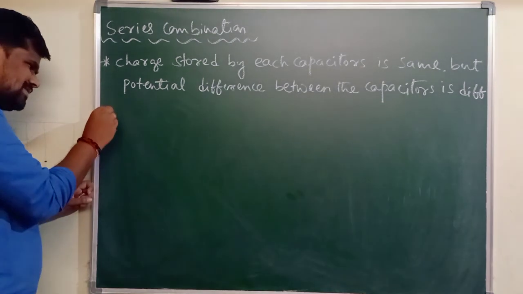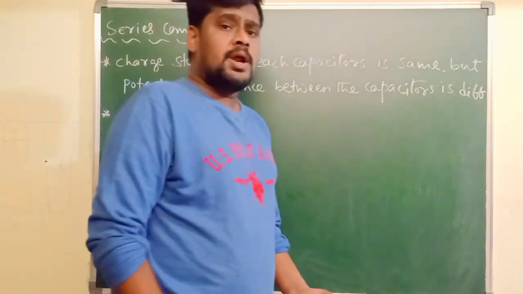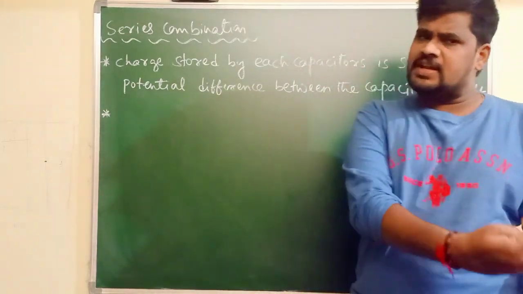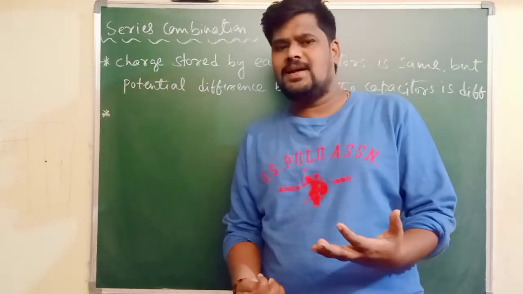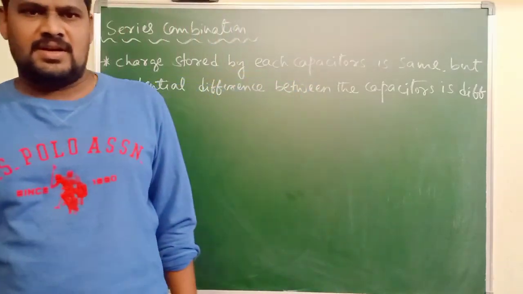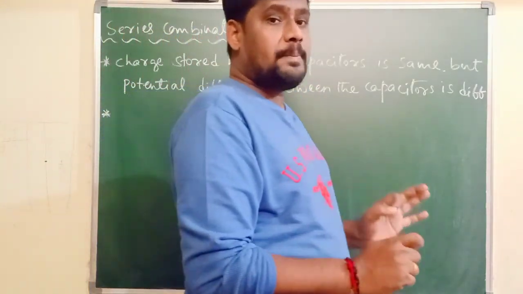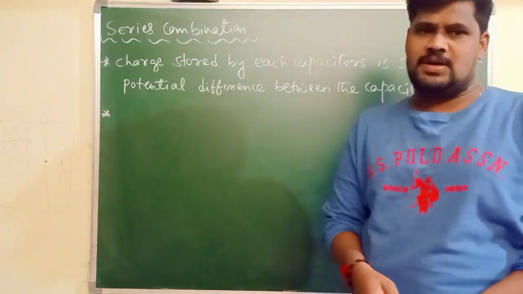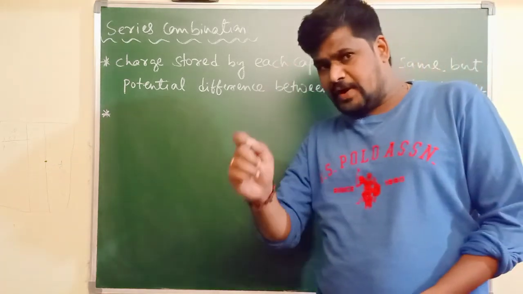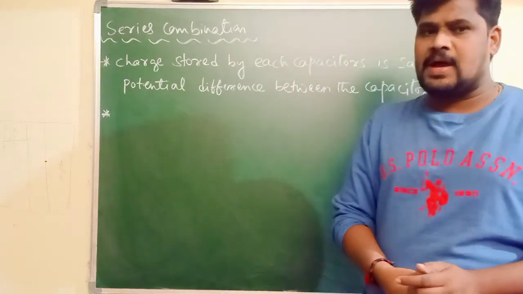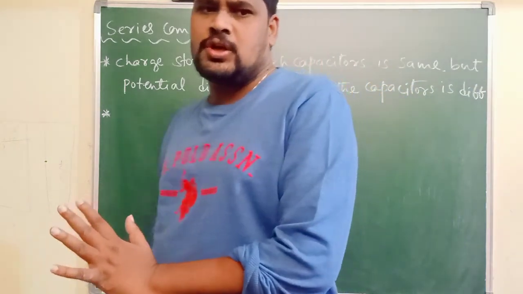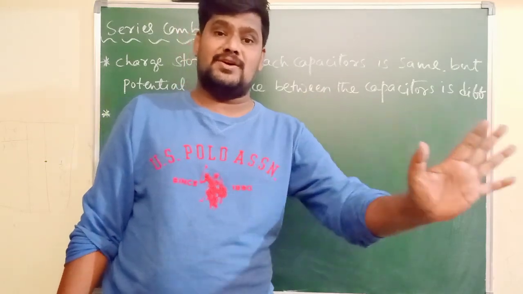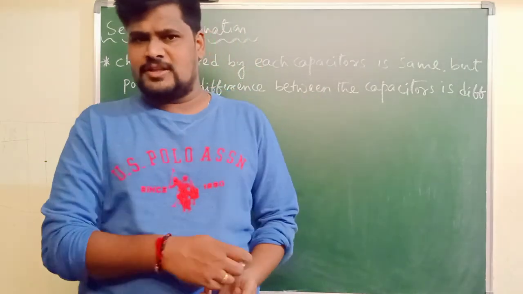If you take the second one, when a number of capacitors are connected in series, the main aim of series combination of capacitors is to get the minimum capacitance. That is, the total or effective capacitance of the series combination will be minimum. How much minimum here? The effective capacitance or total capacitance of a series combination of capacitors will be lower than the lowest capacitor of the combination. Try to understand this point.